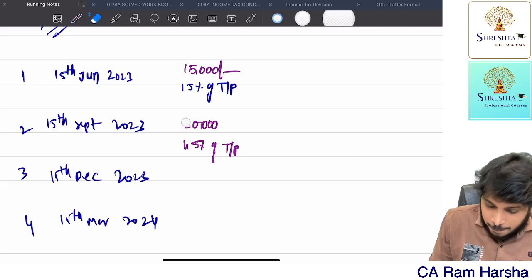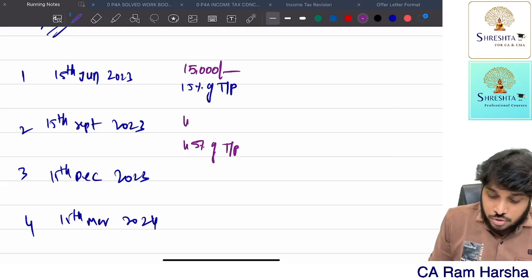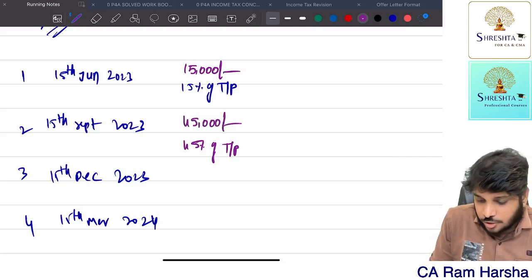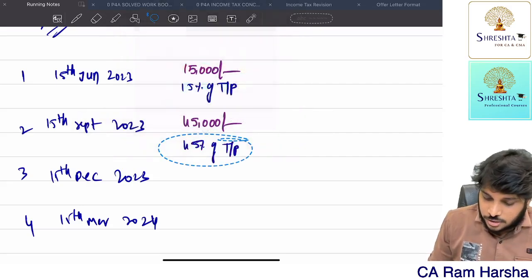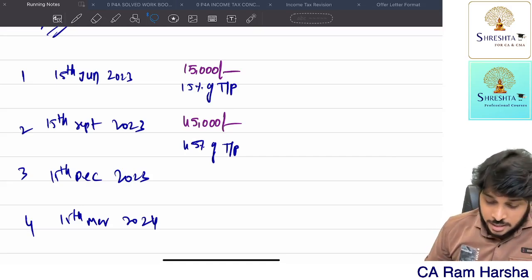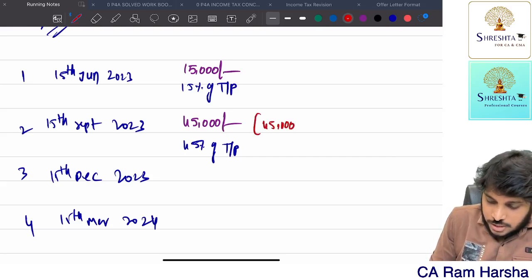By the time 15th September comes, total tax paid should come to 45,000 rupees. Are you getting it? Very simple, sir. Total tax 45,000 I should have paid, right?